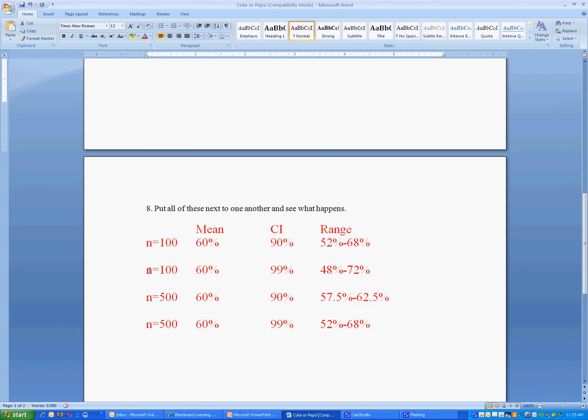So in our second one, we still have the same sample size. We still say that 60% of the people like Coke. Now we've told the computer, be 99% sure about what you're telling us. And in response to that, it would say, if you want me to be 99% sure, then what I'm telling you is that if I were to do this over and over again, I'd get somewhere between 48% of the people and 72% of the people like Coke. So now I've taken the same sample with the same mean. I've asked it to be more accurate, and it said, okay, I can be more accurate, but you got to give me a wider range.